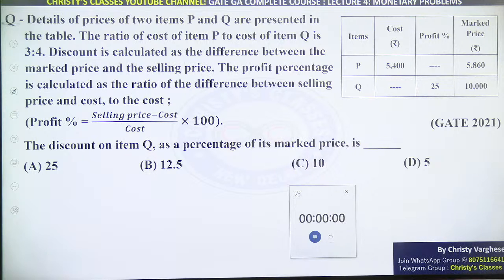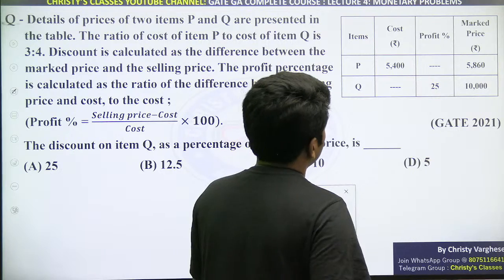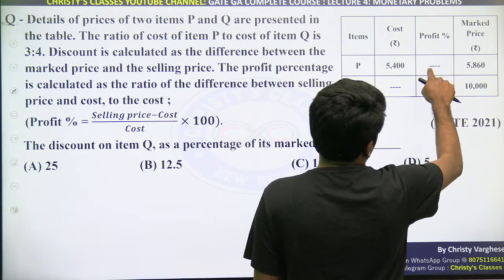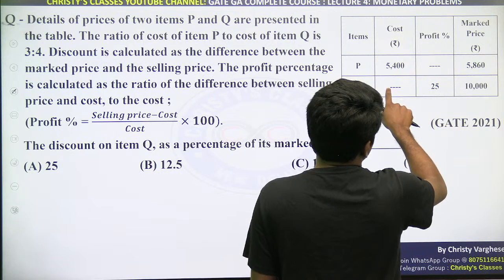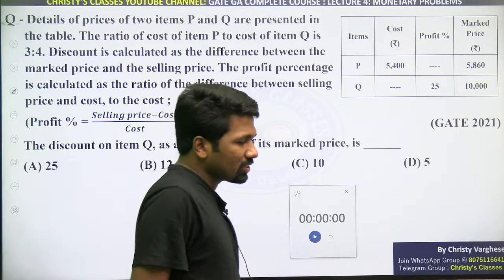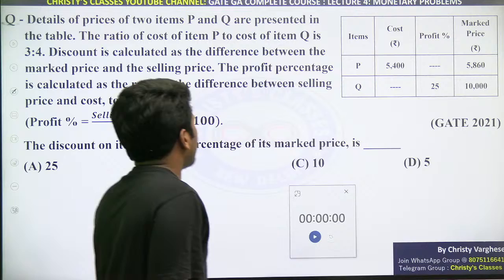Okay, so I'll explain. Details of the prices of two items P and Q are presented in the table. Item P का cost price, marked price, profit percent पता नहीं है. Item Q का cost price पता नहीं है, लेकिन profit percentage और marked price पता है. So you need to understand the idea cost price, marked price, profit percentage में क्या connection है.